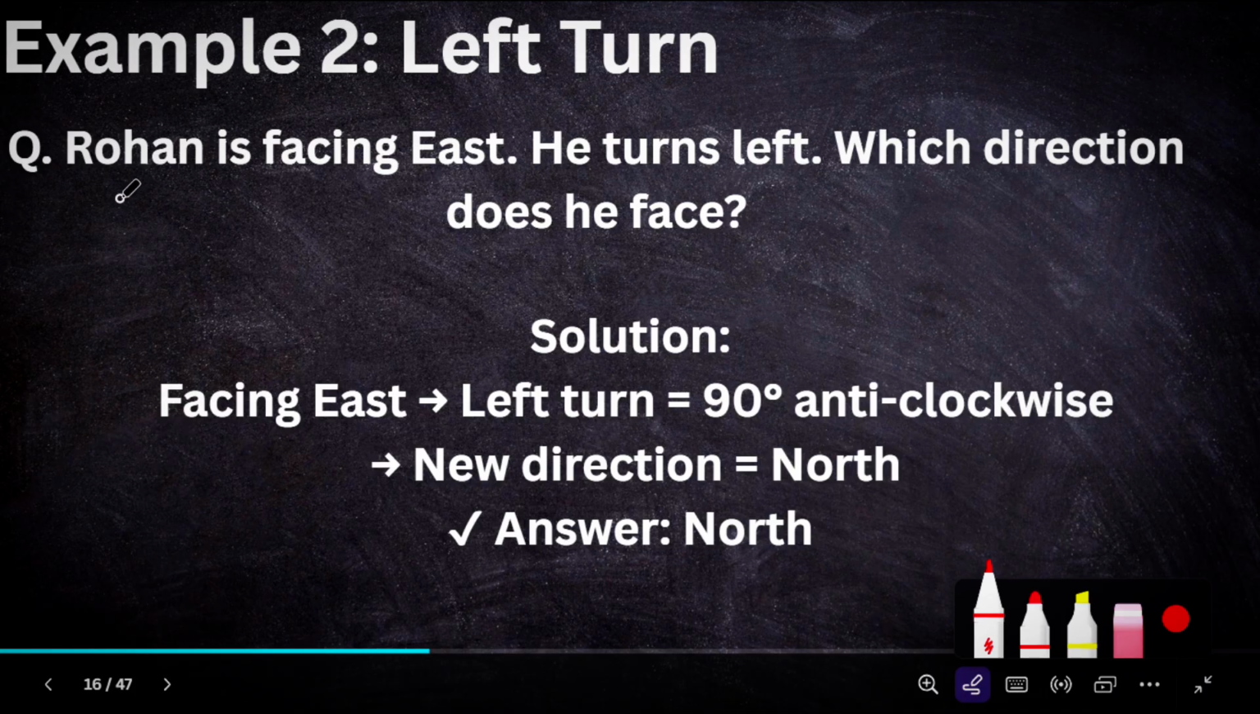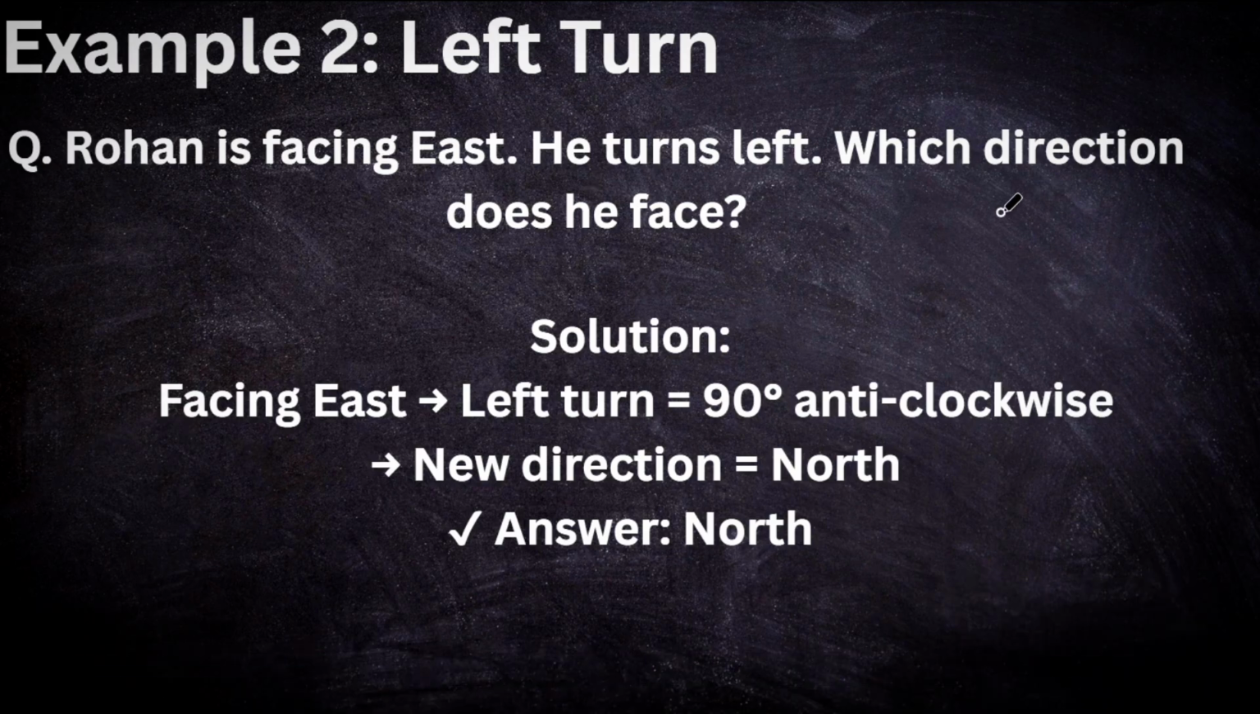Next, Rohan is facing east. So Rohan, this is the east side. This is the chart, and here is the east. Rohan is facing east, and he turns left. Left direction means anti-clockwise. So which direction does he face? Does he face the north direction? So what is the solution?